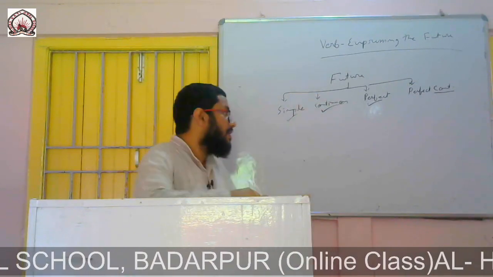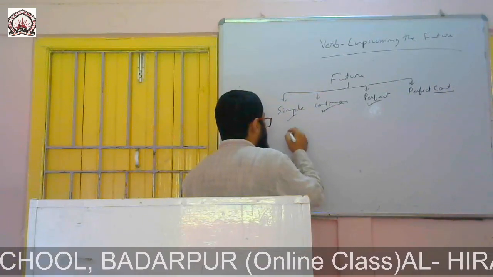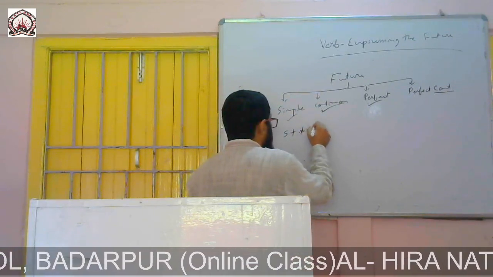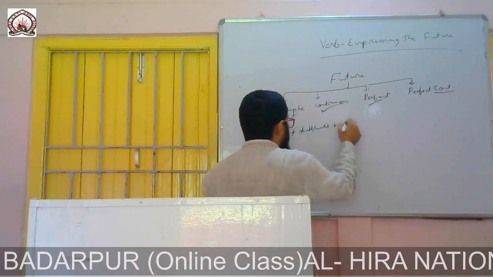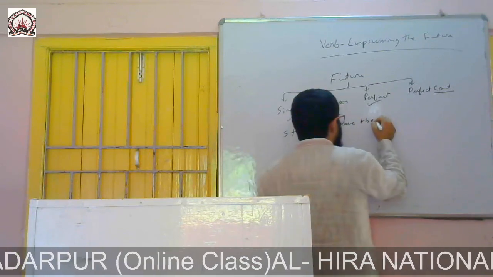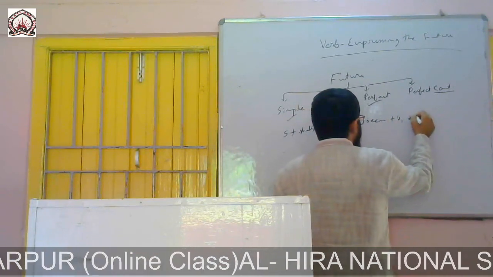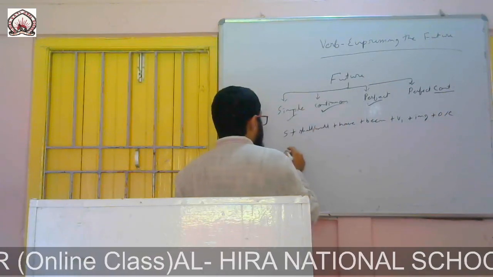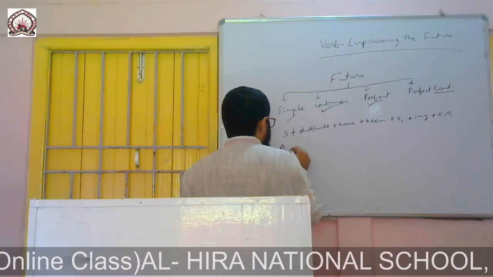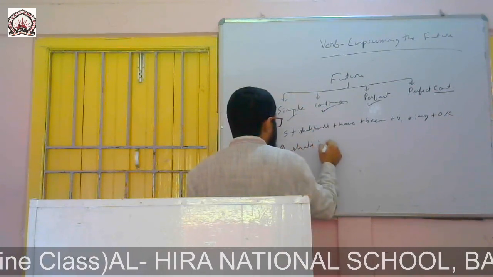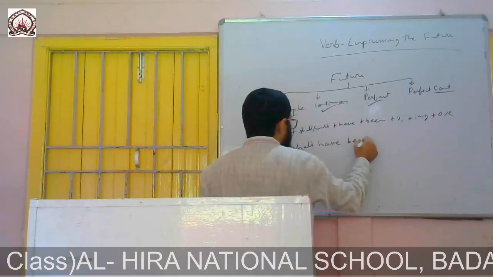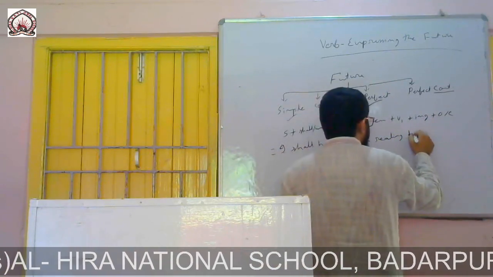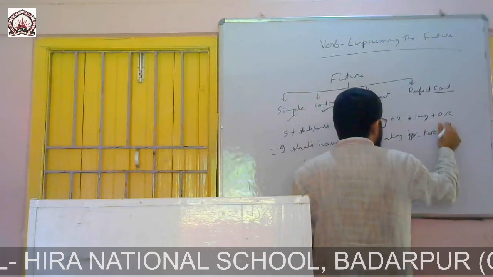For example, I am writing the formation: subject shall, will, have been, verb 1 plus ing, object or complement. Here I am writing, I shall have been reading for 2 hours.